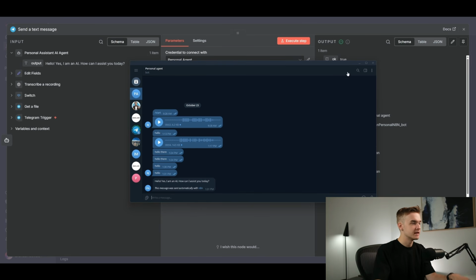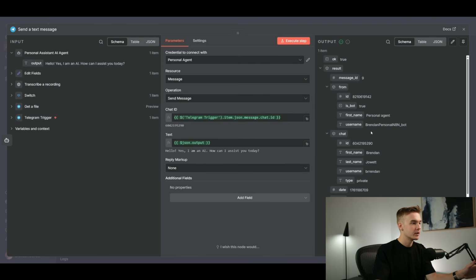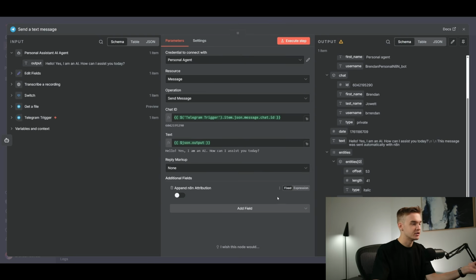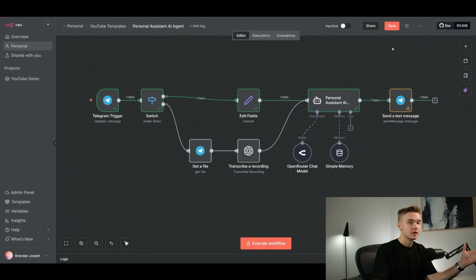This message was sent automatically with n8n. We can get rid of that by going to the bottom here, click add field, and then go to append n8n attribution. Click that and turn it off if we don't want it. So at this point, we can hit save.